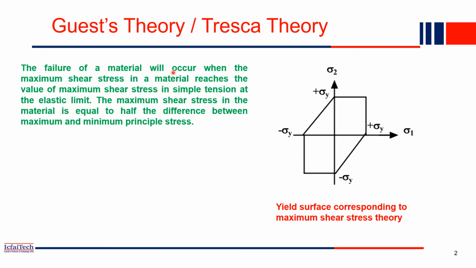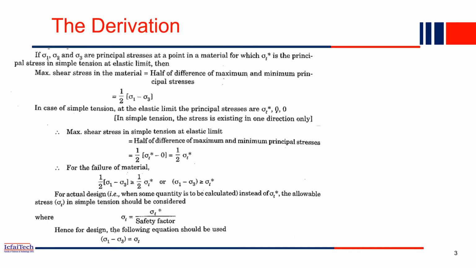That's what we call this failure theory. If you draw the yield surface, the failure surface of a material using this failure theory, then the shape of the failure surface will be something like that. So let's first derive our equation and see how exactly these things work.